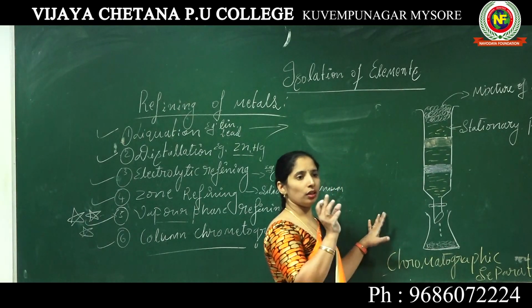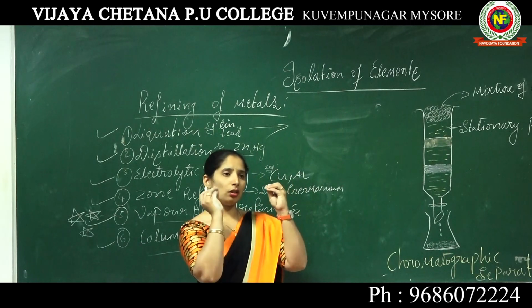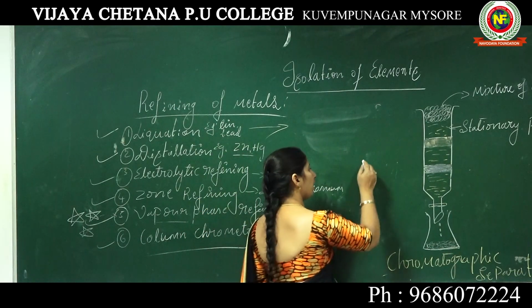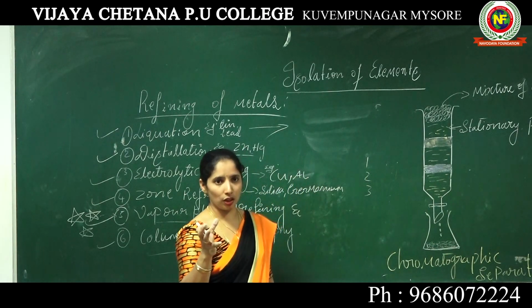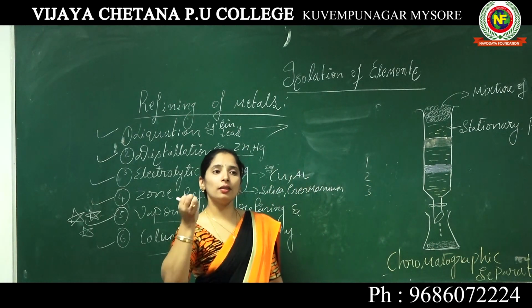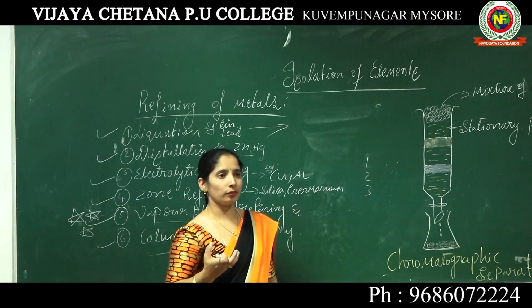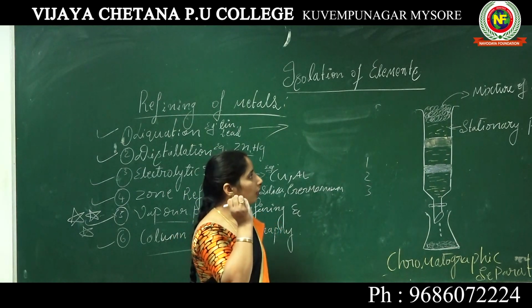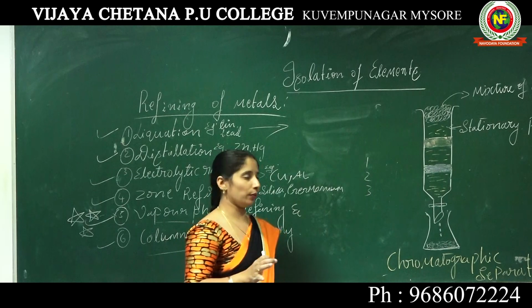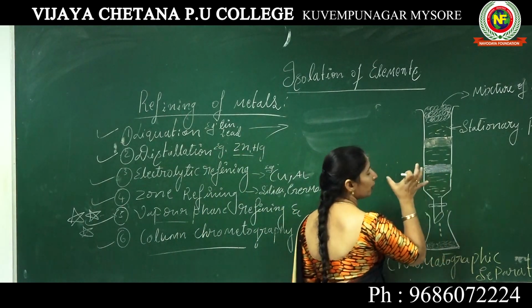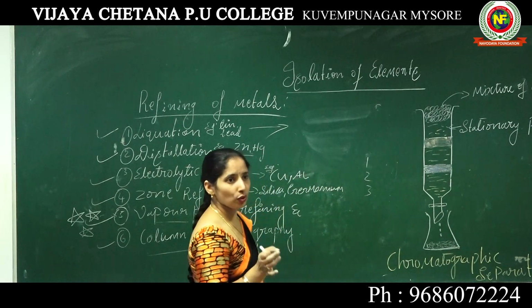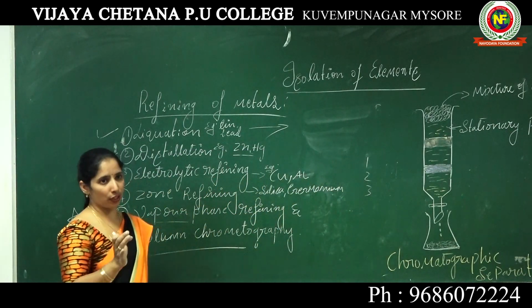If you take a mixture, there are so many types of components in it, 1, 2, 3, like that. So how do we separate the components from the mixture? This method is mainly used to do that.